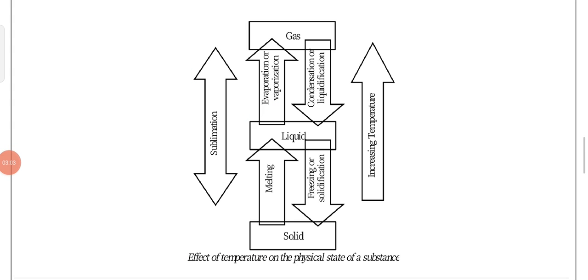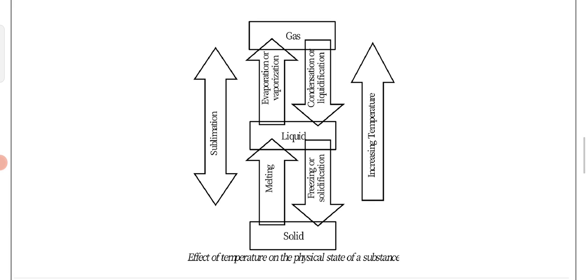Here you can see the interconversion of matter written properly. Solid is written at the bottom, and it is going to the liquid state, and that arrow is given for solid to liquid, and the name of the process is also written, that is melting.